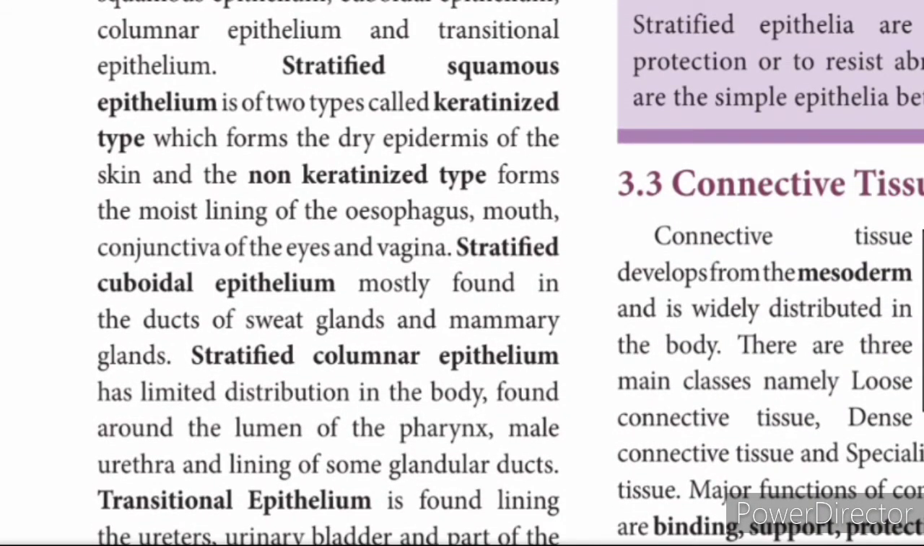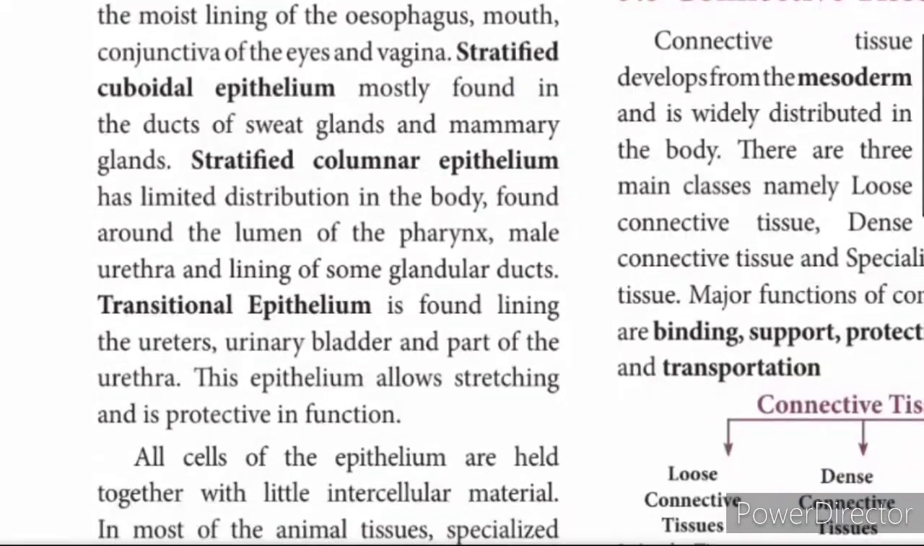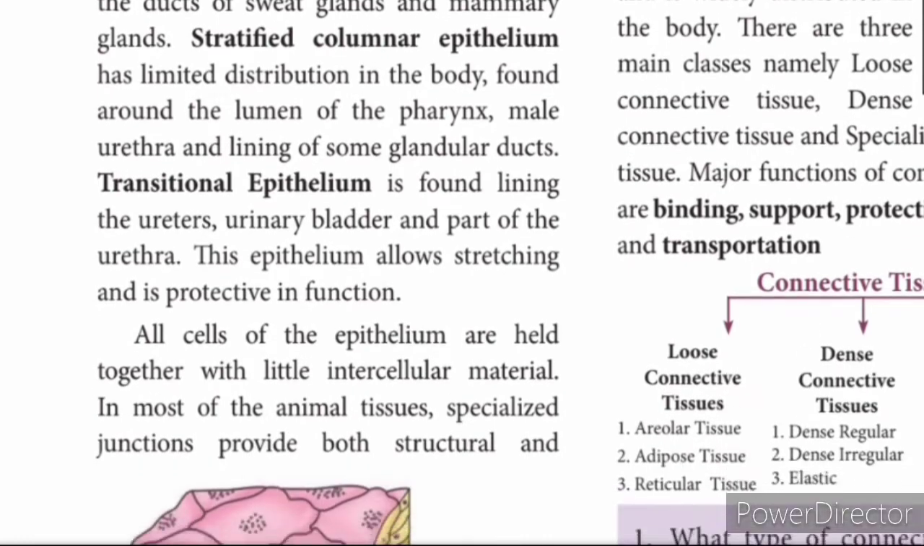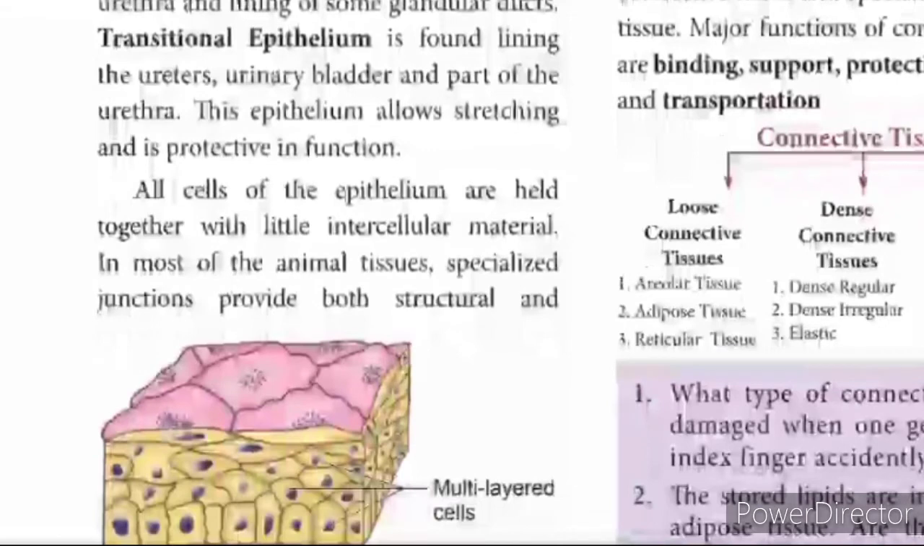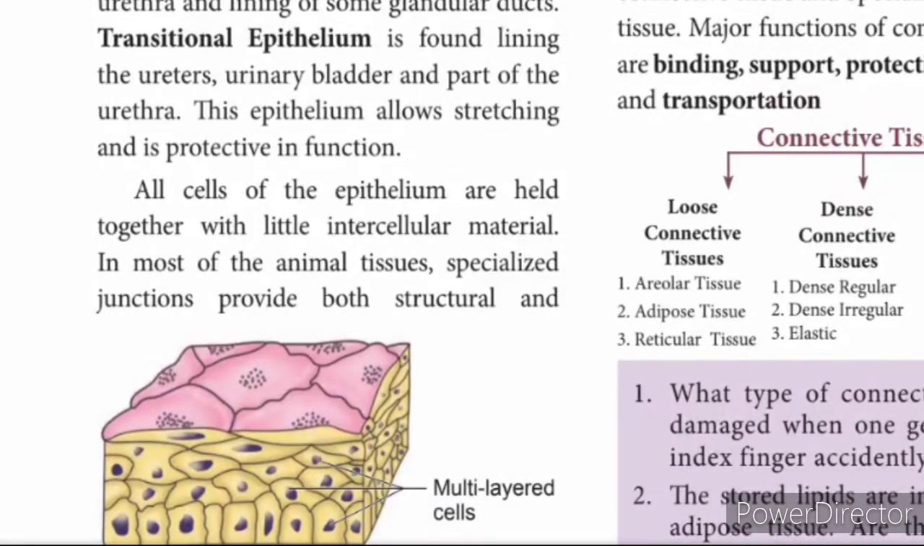Stratified squamous epithelium is of two types, keratinized and non-keratinized forms. The non-keratinized type is found in the esophagus, mouth, conjunctiva of the eye and vagina. Stratified cuboidal epithelium is found in the ducts of the sweat glands and mammary glands. Stratified columnar epithelium has a limited distribution in and around the lumen. Lumen means cavity of the pharynx and urethra and glandular ducts. Transitional epithelium is found in the lining of the ureter, urinary bladder and parts of the urethra.